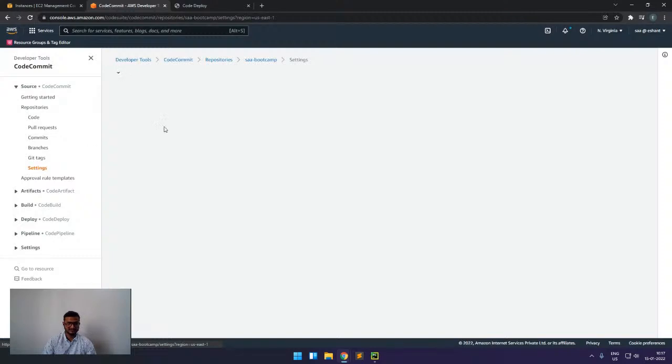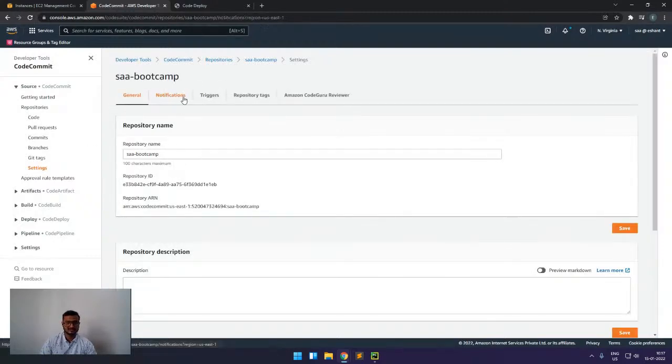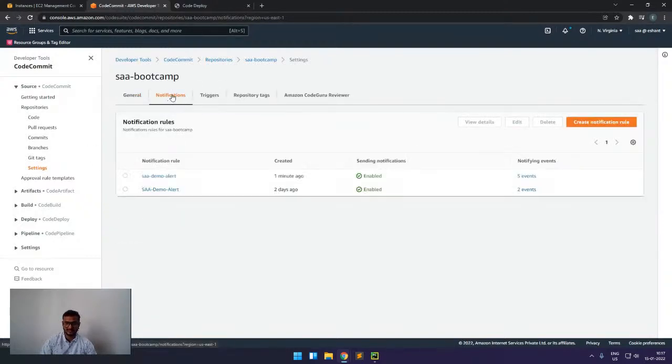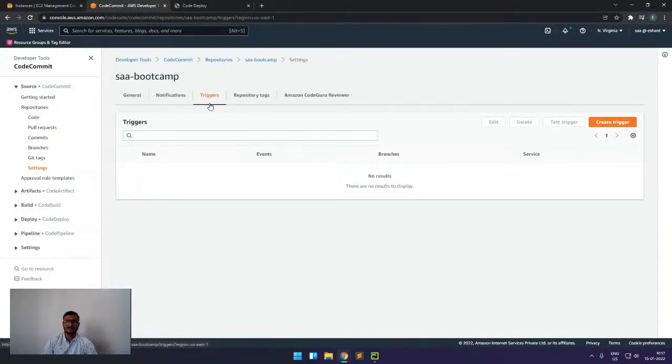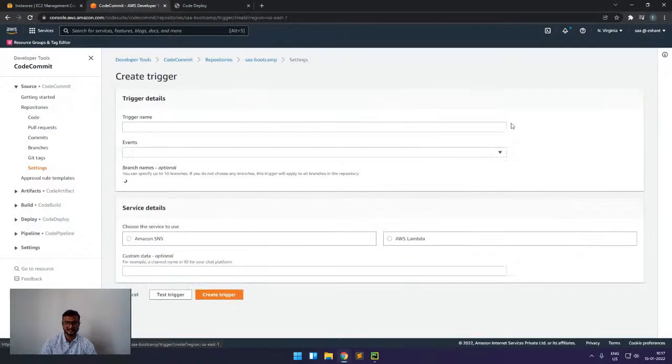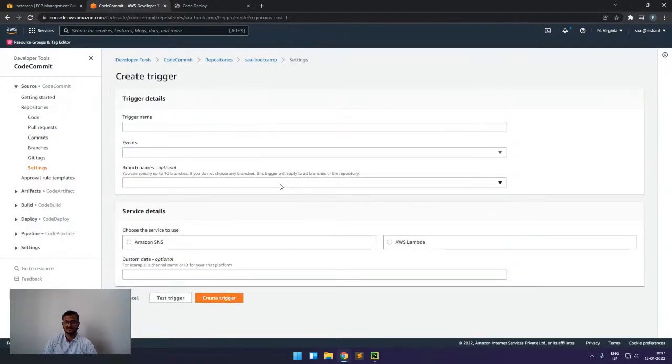Now we have the settings part. We saw this SNS alert part. Now we also have the triggers here. Suppose I have a scenario where if someone commits something to my code base, I want a trigger to be fired. For example, I want a Lambda to be triggered where I will do some validation of the code. For example, I will check whether someone has hard coded some credentials. So that feature we can also enable here.